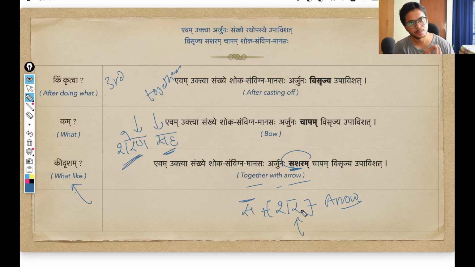So in tritiya vibhakti, shar changes into sharen, meaning with arrow, by arrow, in all those senses. So saha sharen, together with arrow. Sharen saha iti, the compound word becomes sashara. So now you know the logic behind this sashara, together with arrow. That is how we are creating this word.